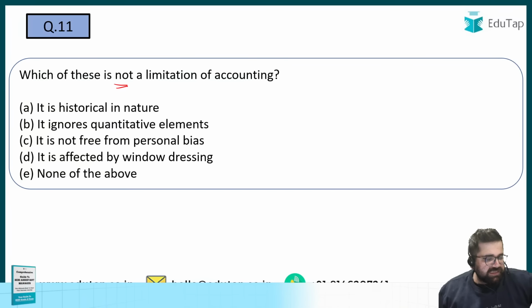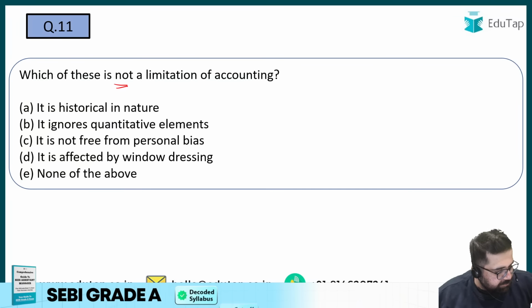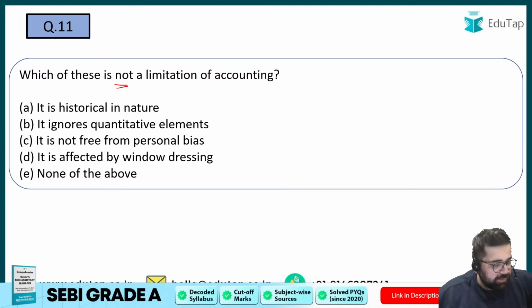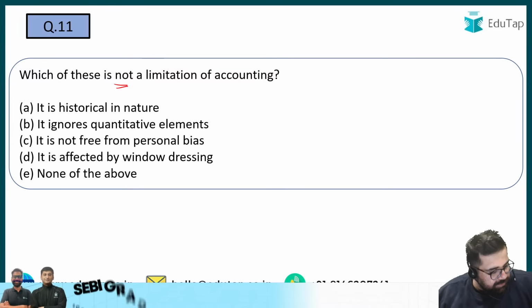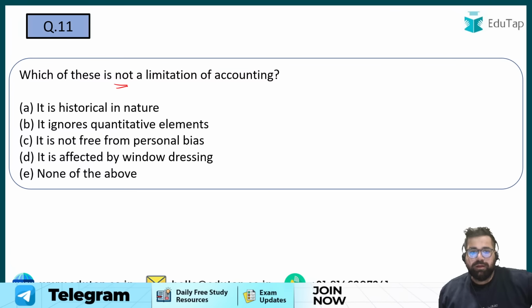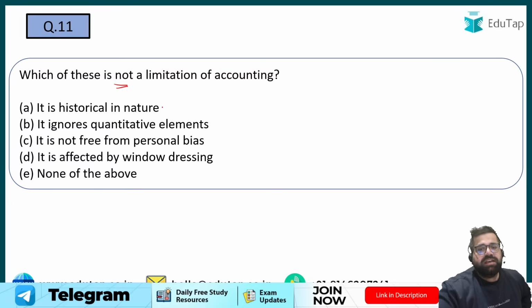First answer which I'm seeing in the chat is Prakriti is going with B. 11th. Next, one more student is going for B. What about others? See, historical nature, yes, it is a limitation because of cost concept.